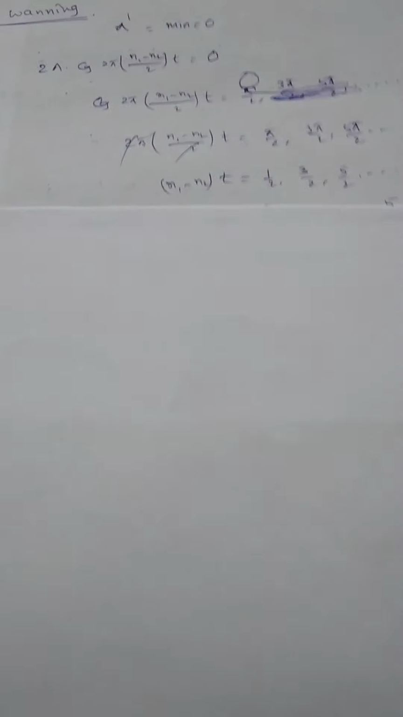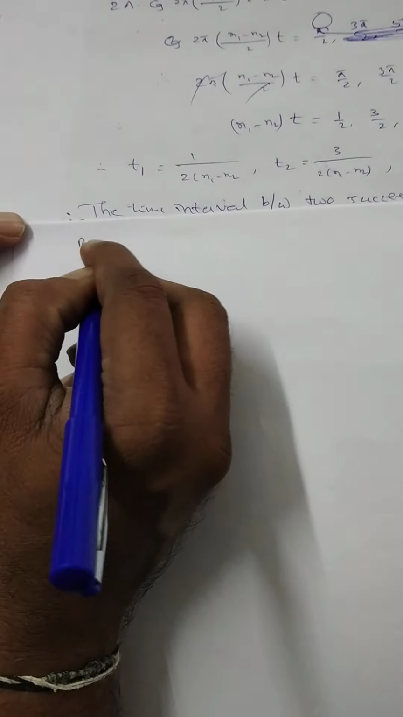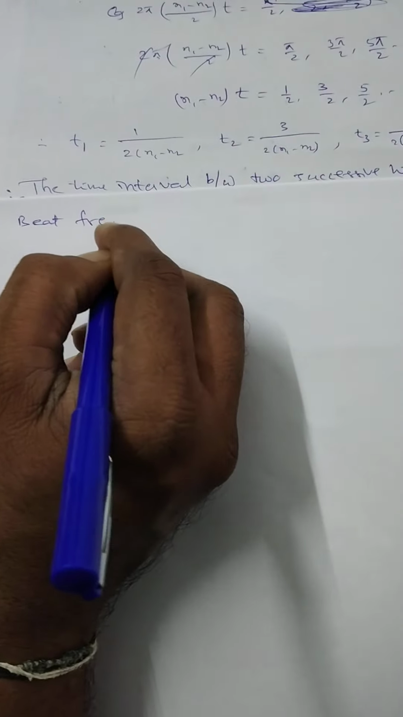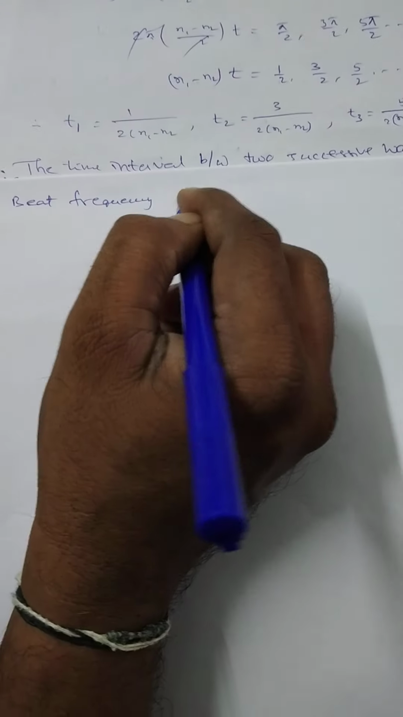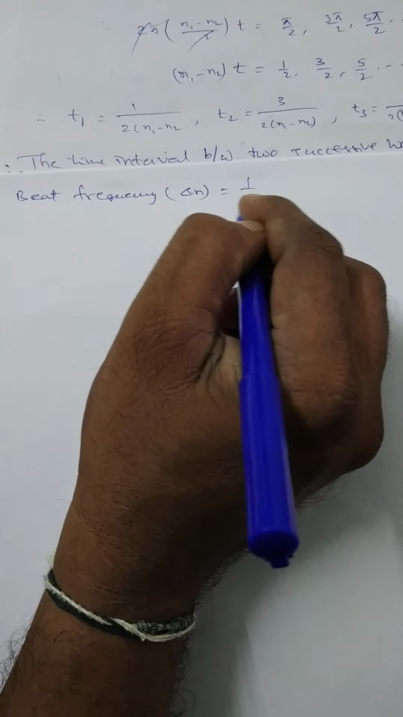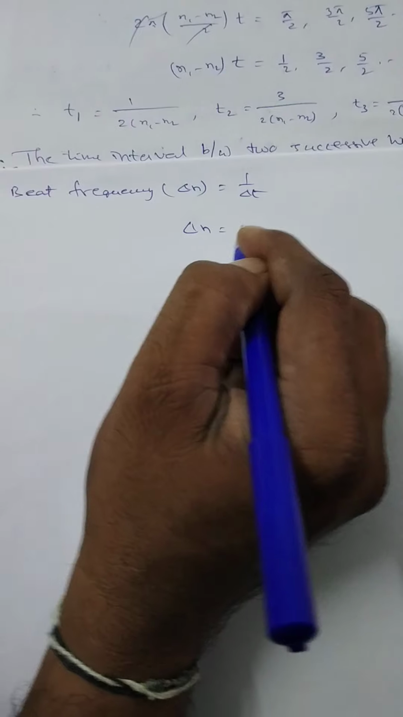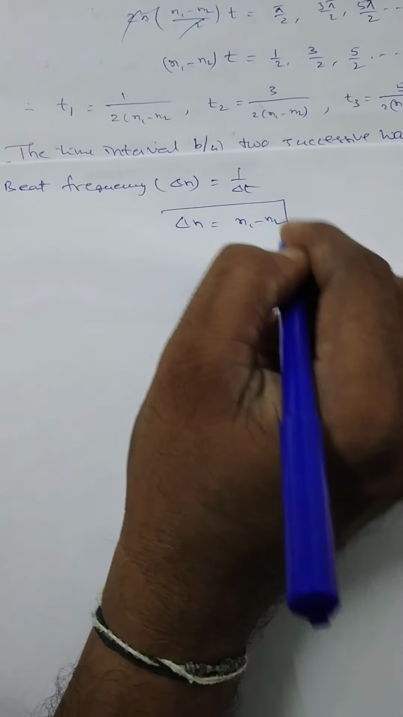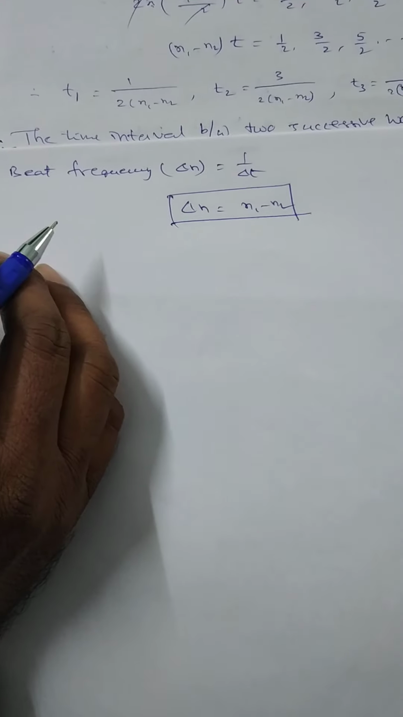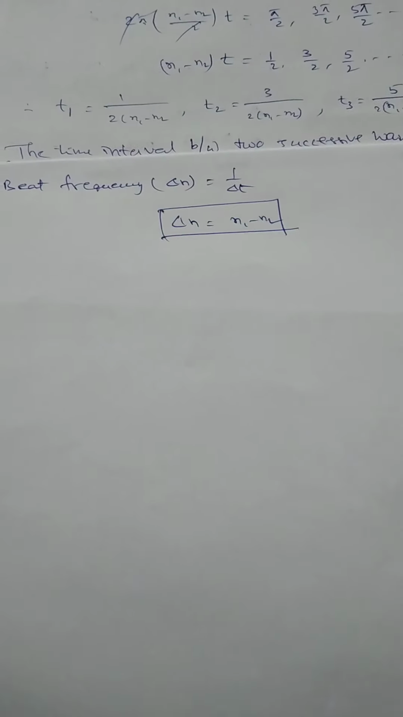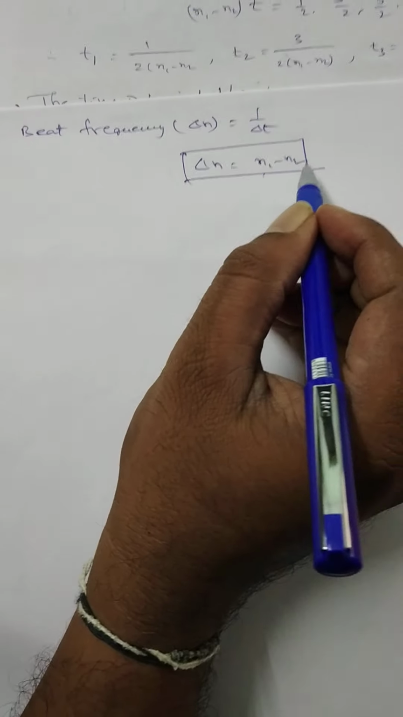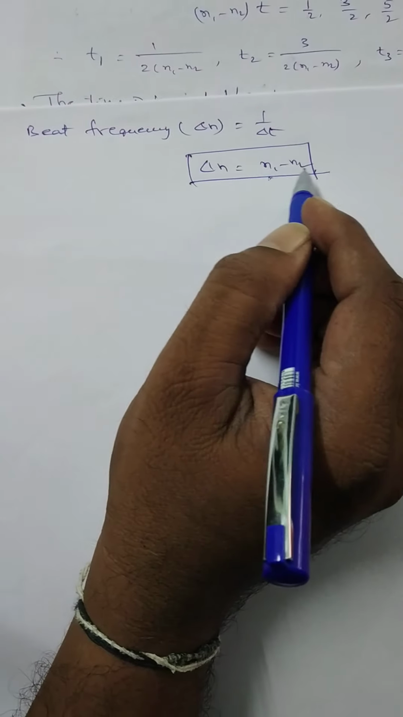Therefore, here also the beat frequency delta n is equal to 1 by delta t, then delta n is equal to n1 minus n2. So this is the formula for beat frequency. So beat frequency is always equal to the difference in frequencies of the two individual waves, n1 minus n2, where n1 and n2 are the frequencies of the individual waves.